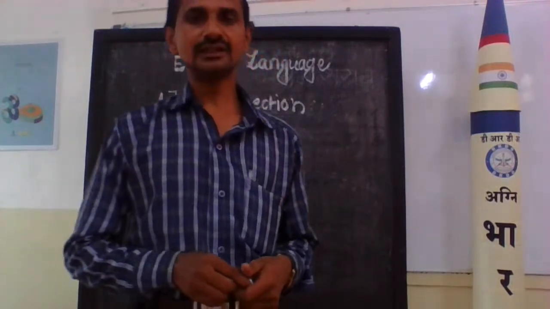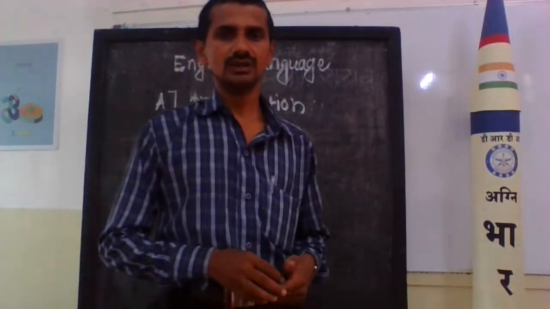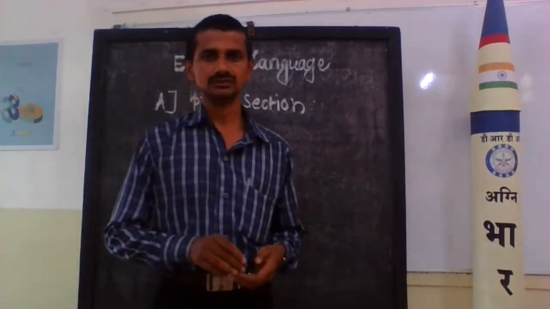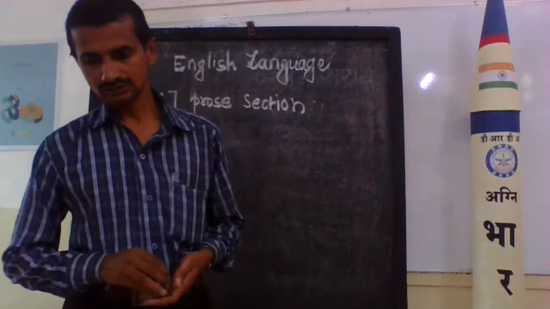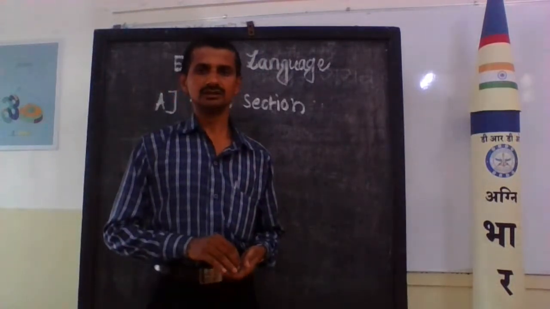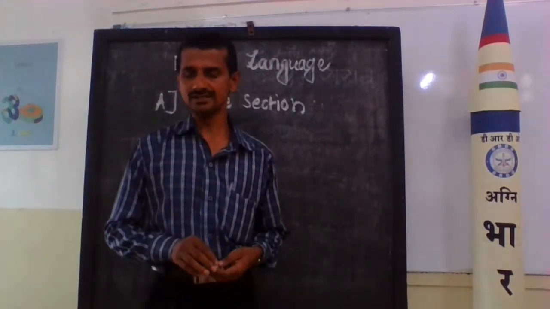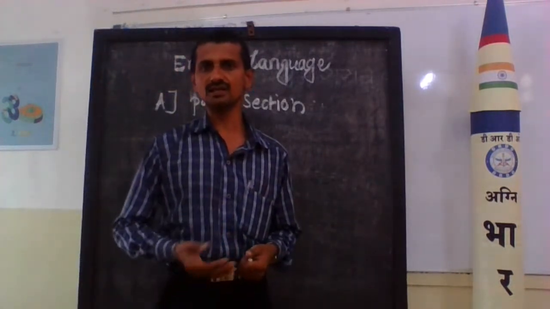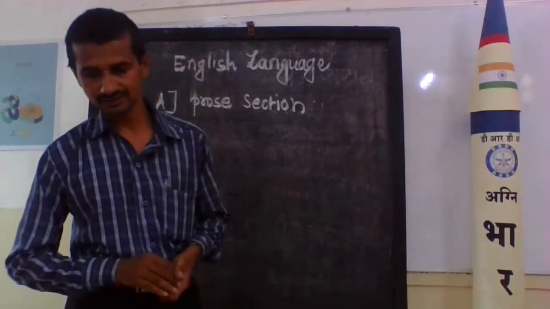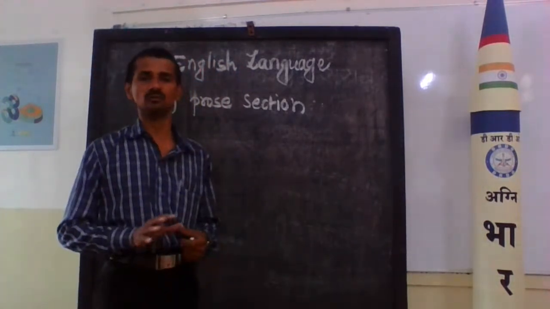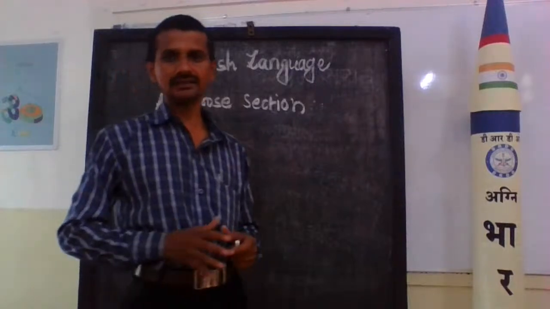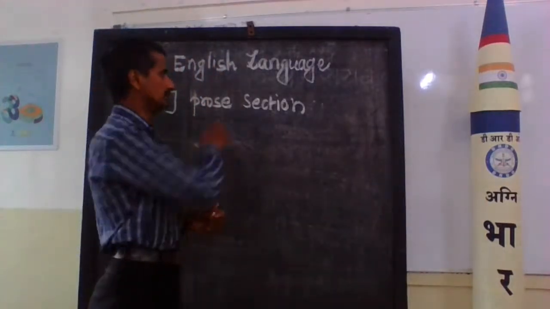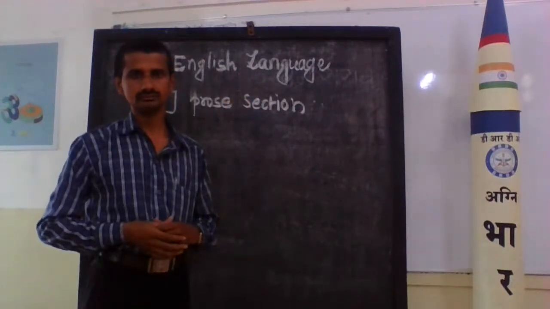Number 3, Gentleman of River and Meadow. Number 4, Dr. B.R. Ambedkar. Number 5, The Concert. Number 6, The Discovery. Number 7, Colors of Silence. And number 8, The Science and Hope of Survival. It means there are 8 lessons mentioned in the prose section.